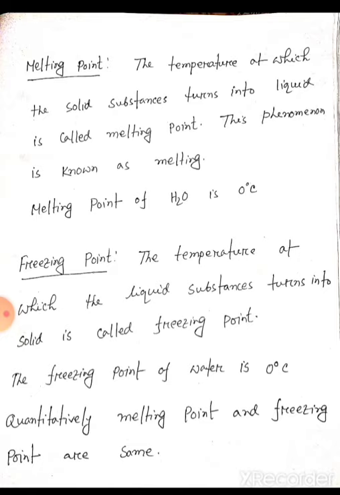Every substance has a different melting point. For water, its melting point is 0 degrees Celsius. If we consider other substances, their melting points will be different.